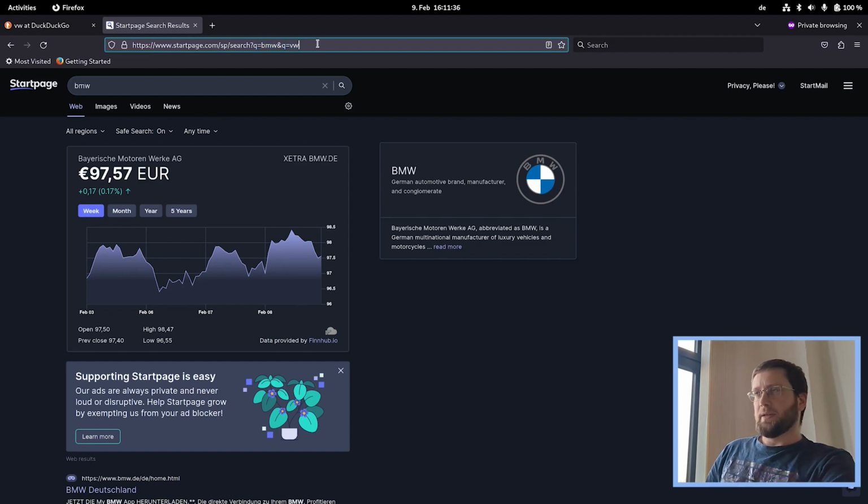Supplying URL parameters twice has a technical term. It's called HTTP parameter pollution, and you can look that up on the web. And it's basically a behavior of web servers or web applications in general and how they deal with the situation. There are many other ways to behave here, as I just said. For example, you can try it out with Google. I can tell you it behaves different to both of the search engines we've seen today. But HTTP parameter pollution obviously is not a concept for search engines, but for URL parameters in general. Having said that,